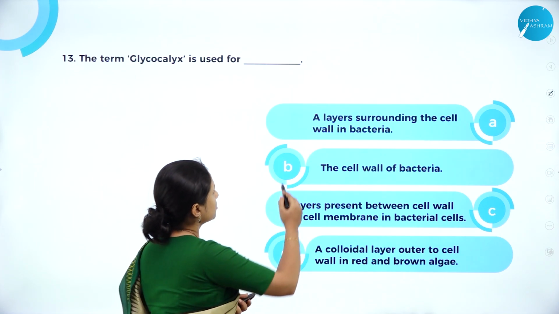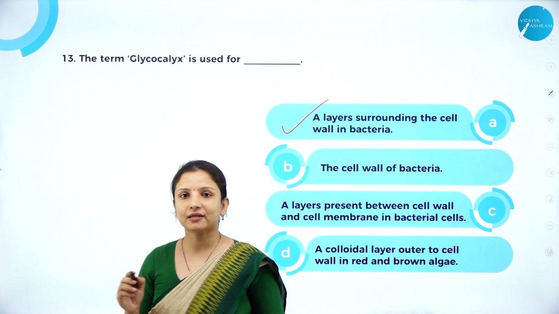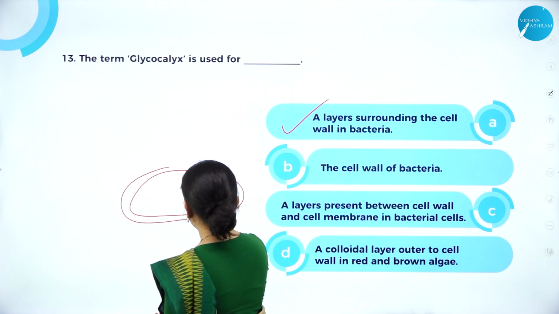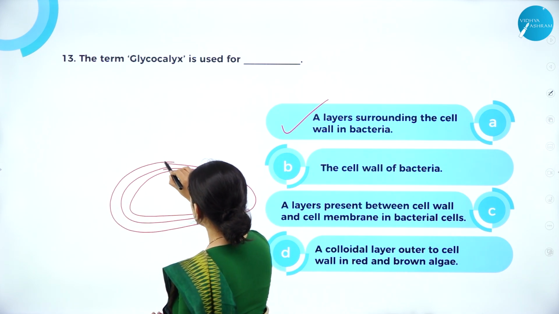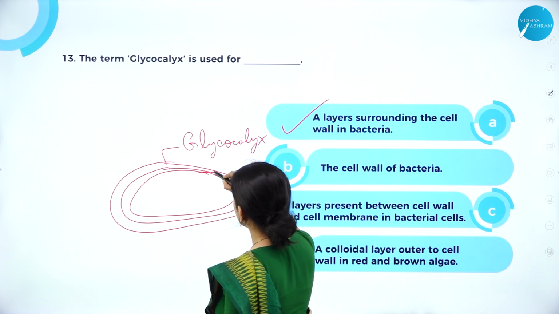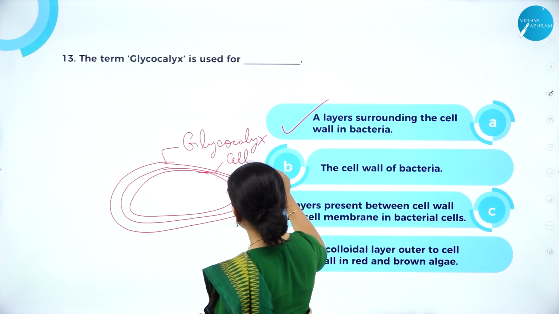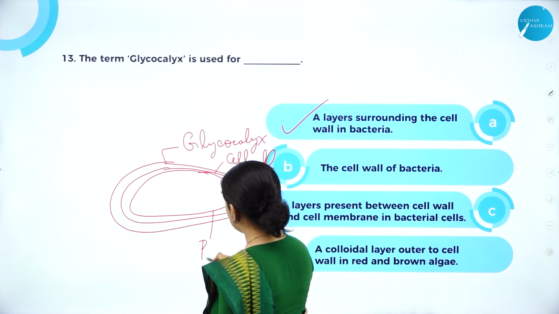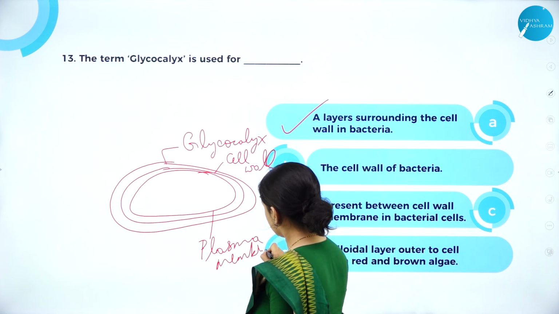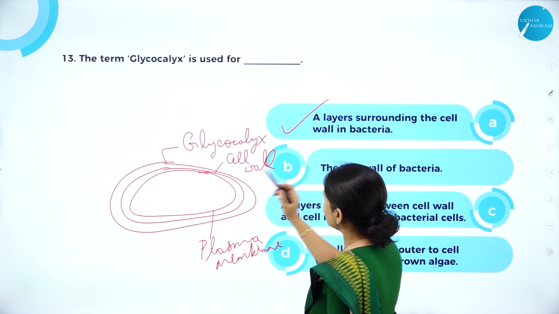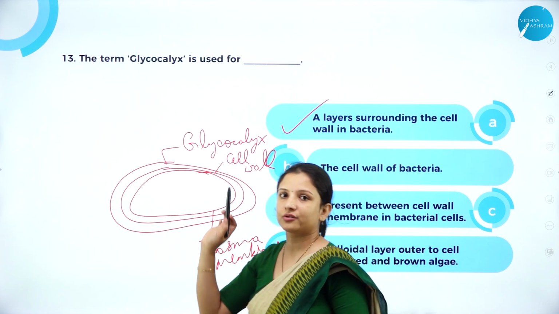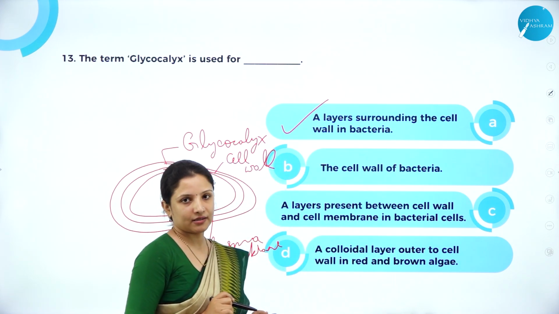The right answer here is option A, because the envelope of bacteria is made up of three layers: the outermost layer is the glycocalyx, inner to it is the cell wall, and inner to the cell wall is the plasma membrane. So a layer surrounding the cell wall in bacteria is the glycocalyx. Option A is the right answer.